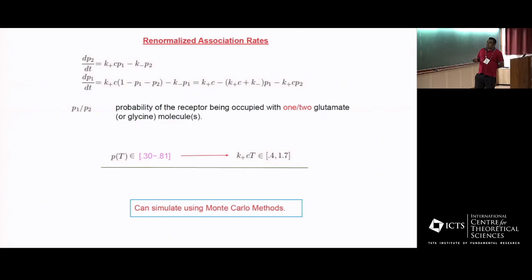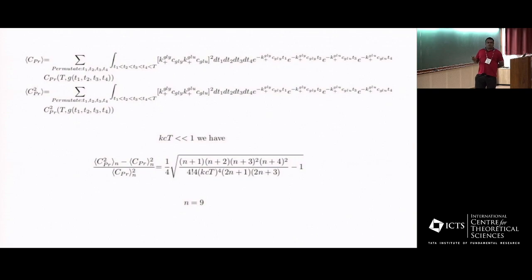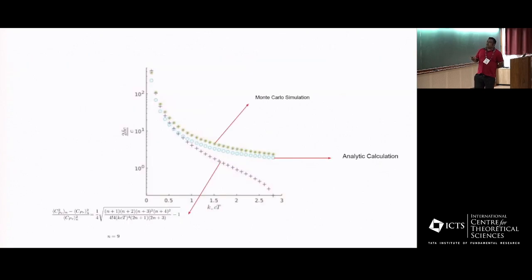So what we considered is, once we do a calculation, we can get a renormalized value of these attachment rates. And in principle, one can do Monte Carlo simulations to see how the activity is going to look. This particular portion was just trying to say that I could try to do some analytical calculations over here, but let me skip that because of the lack of time. But once I do the Monte Carlo simulation and the analytical calculation, I get a very good agreement, and I can get a nice form for the results for smaller values of K plus CT. Let me just go over that.